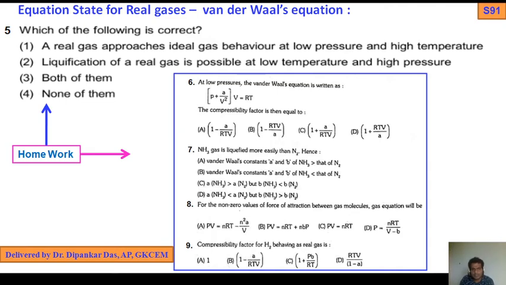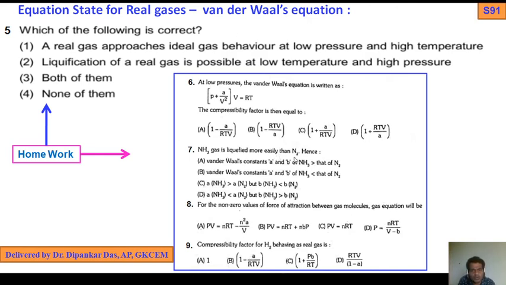Another: at low pressure, the Van der Waals gas equation is written like this. Then what will be the compressibility factor? 1 minus a by RTV, 1 minus RTV by a, 1 plus a by RTV, or 1 plus RTV by a. Also see, in the last class I discussed the value of Z at low pressure and high pressure.